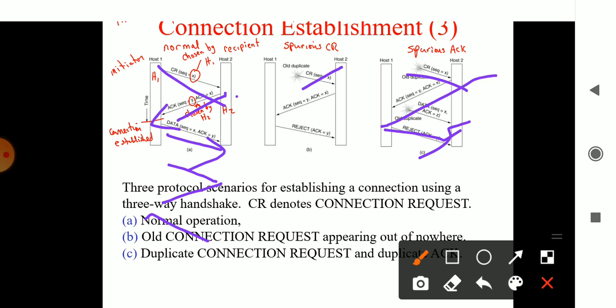So once information travels, it may get stuck. Once again, other data may come into the connection. That is nothing but duplication. So when duplication happens, each and every time the data gets stuck in between, it gets rejected in between, and you may have to send the original information once again. Like this, it is the concept of connection establishment. It has to check for everything: the line is free, no duplication should happen, and no information should be lost. That should be taken care of in the connection establishment part.